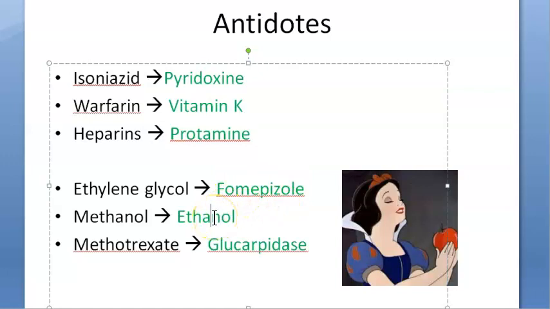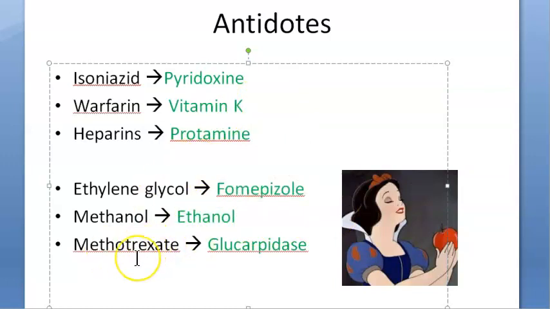Okay. Ethanol, which is the antidote for methanol. Ethanol is what you find in your drinks, right? So if somebody has taken methanol and it has become poisoning, then you give them ethanol, because otherwise methanol will cause blindness, etc. Now ethanol, how does it work? It is an alcohol dehydrogenase inhibitor. So it is working on the enzyme. It will prevent the formation of toxic metabolites.